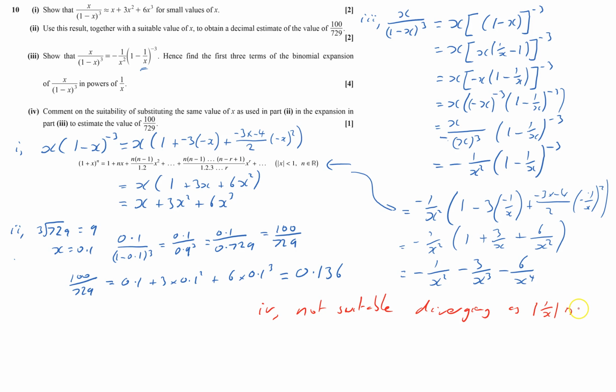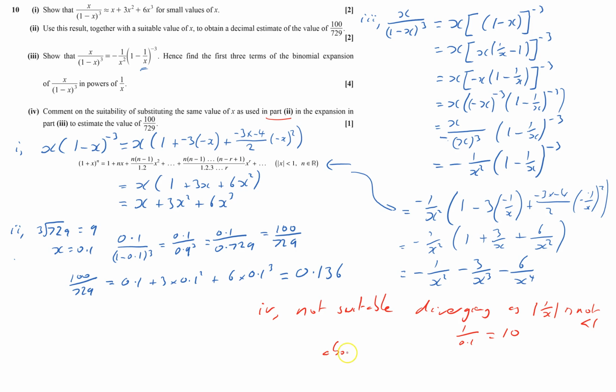is not less than 1, because we've got the same part in value 2, so we put in x as 0.1, so 1 over 0.1, that equals 10. And so when we've got here, it's going to get bigger and bigger and bigger.